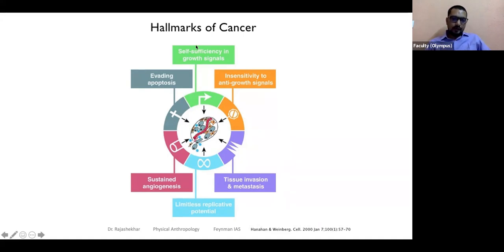So first, we have something called self-sufficiency in growth signals. They keep receiving signals to multiply and divide. It doesn't matter whether there is enough food or any need for it.